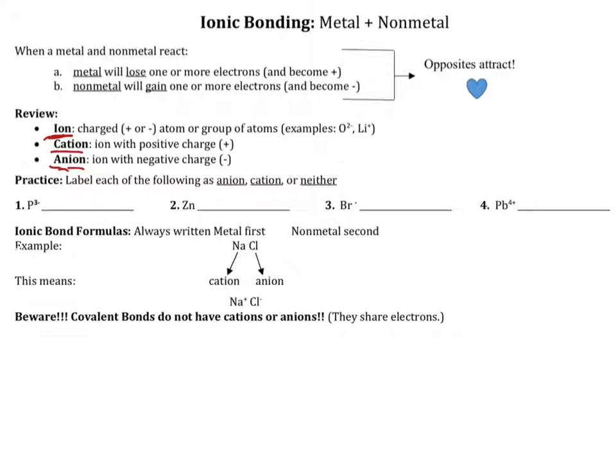So anions are negative. And so when we're labeling the following, this is P3 negative, so it is an anion. Now this right here, notice there's no charge. That means it doesn't have a charge, so it is not a cation or an anion. It is neither. Now this here has a negative charge, so again it's an anion. And then this has a positive charge, so it is a cation. And there we go.